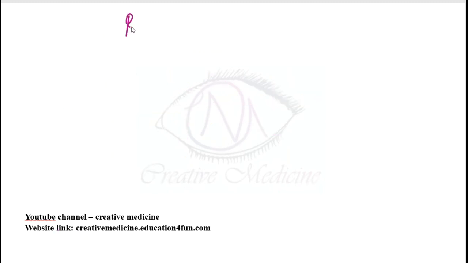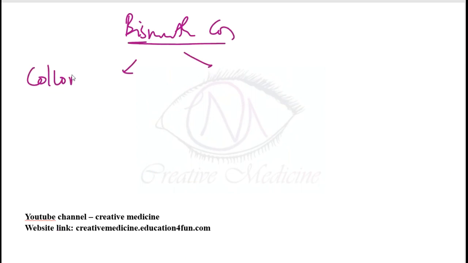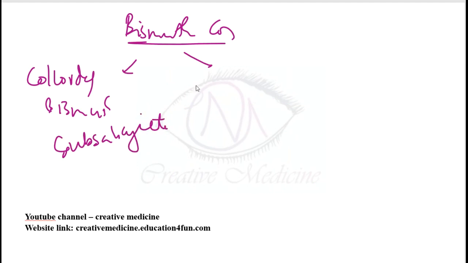Then the next important drugs are the bismuth compounds. In the bismuth compounds, we have two types. One is colloidal bismuth subsalicylate. Second, we have bismuth subcitrate, that is, bismuth subcitrate potassium.